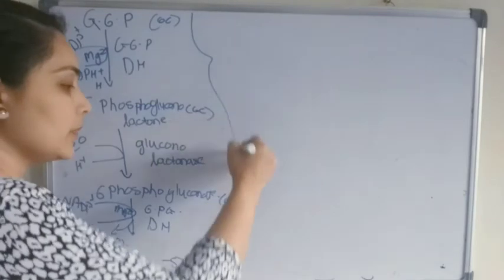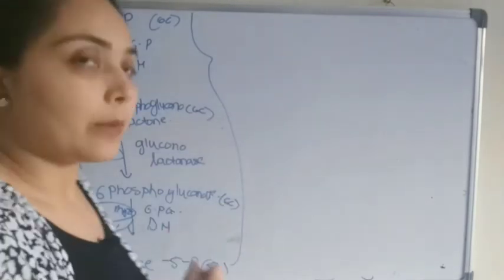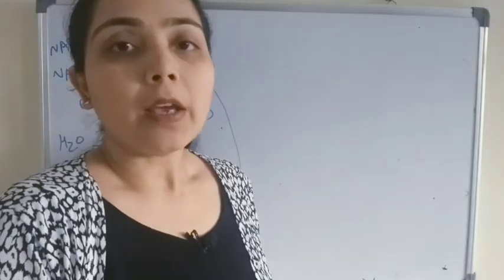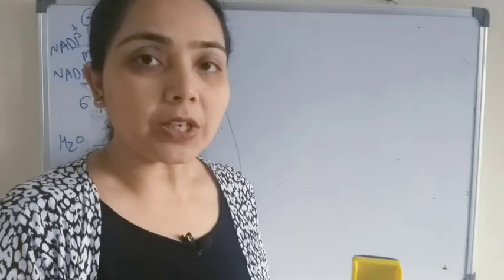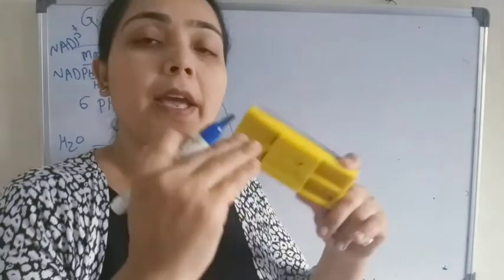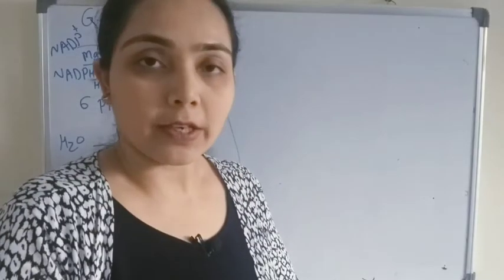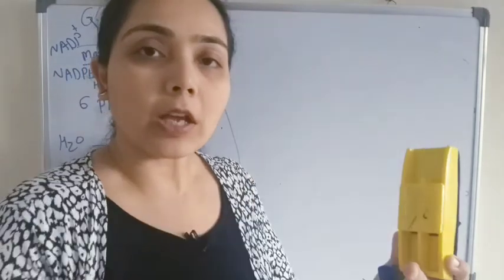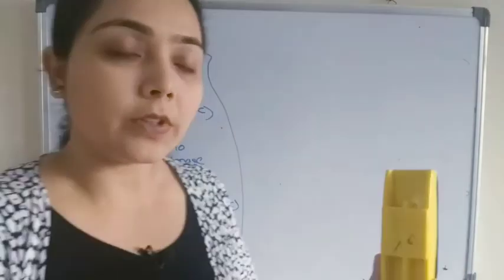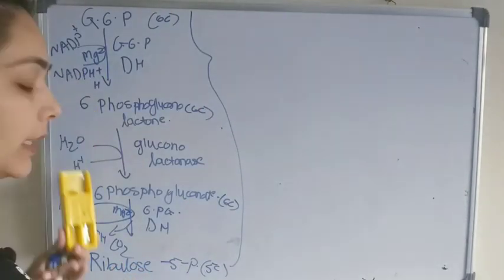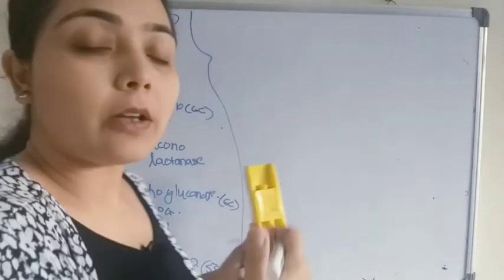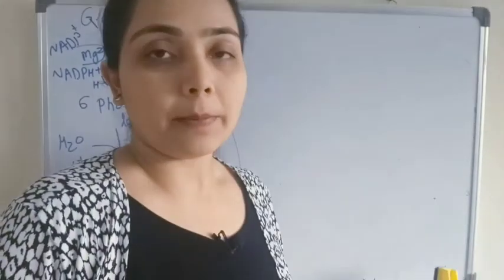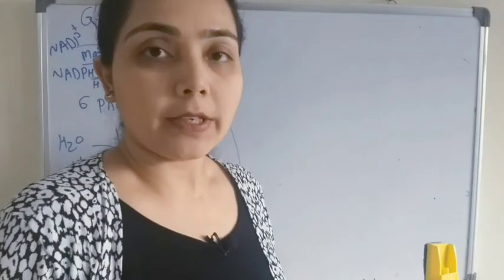This step, starting from glucose 6-phosphate to ribulose 5-phosphate, is known as the oxidative phase of the HMP shunt. The HMP shunt is divided into two stages, the oxidative phase and the non-oxidative phase. Oxidation means what? Loss of electrons or loss of hydrogen. Because of this we are getting the 2 NADPH molecules. So up till now this step is known as the oxidative phase. The further step is known as the non-oxidative phase.